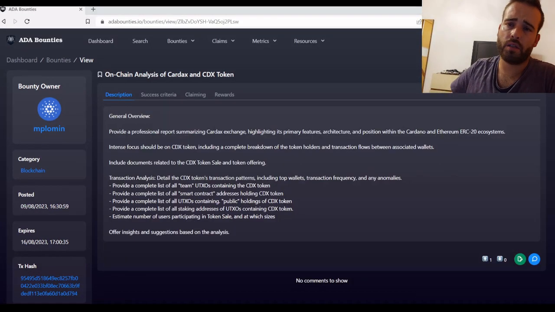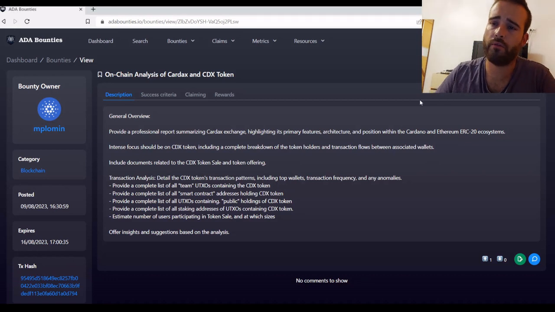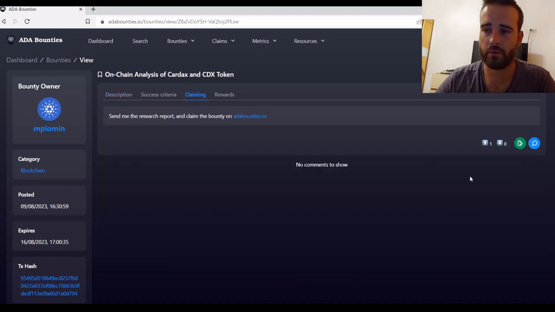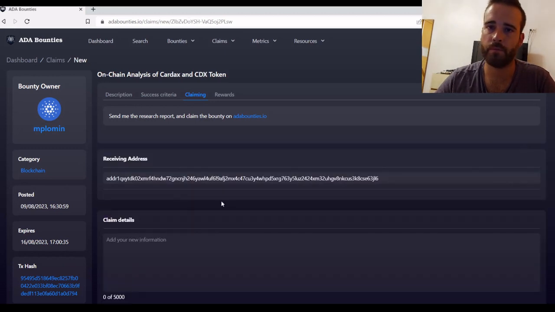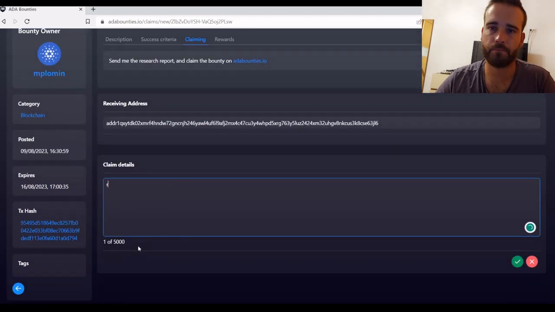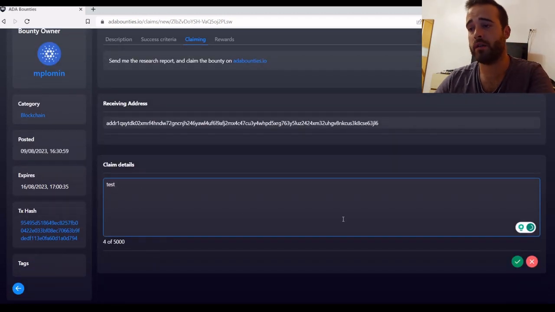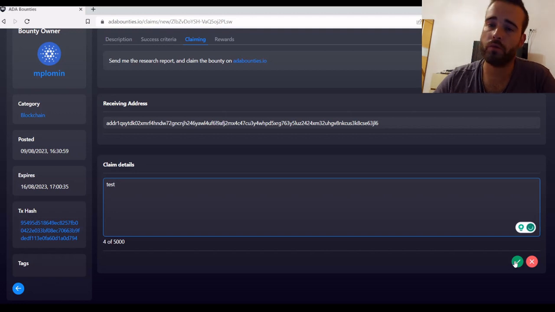Once you log in, this is how the platform will look. You'll have more information here about bounties, claims, etc. We'll go through that in the future, but basically when you come here to claim, you have here the instructions, and you have here this button to create your claim. You just need to add your receiving address and add the claim details for your project. And then once you're done, you just need to click on OK. We won't do it because we actually don't have the bounty completed.